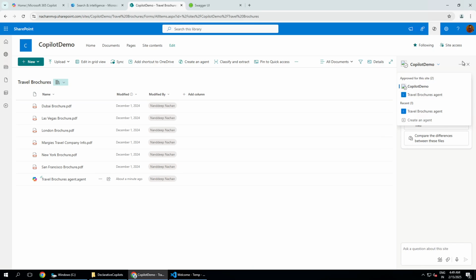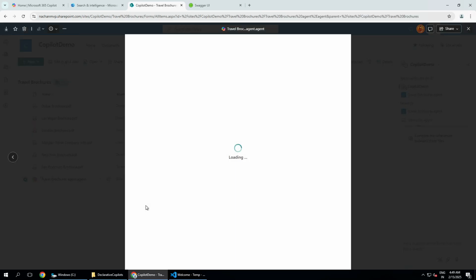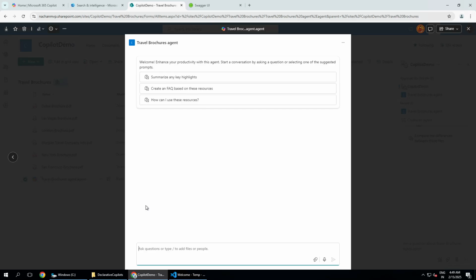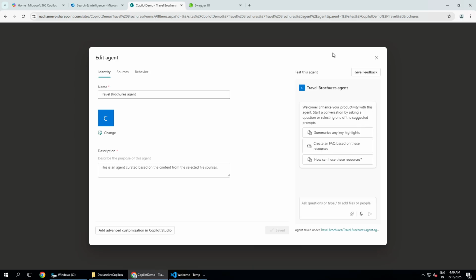So how to do that? To do that, we will again open up this agent, which is a dot agent file that we have got, and then we will go into the edit mode of this. So in the edit mode, here you can see that on the very first screen we just have got the identity, wherein we can have the name for this agent. If in case you don't want to call the agent as the agent, you can remove that as well. If in case you do have any image that you want to be used as a logo for this agent, so that your end users will be able to locate and trust this agent, in that case you can use that.